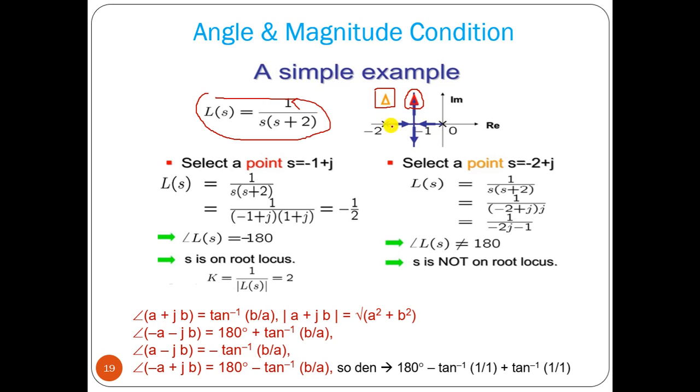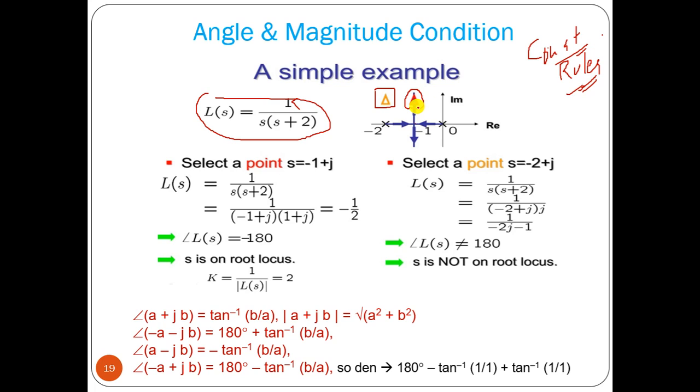So these loops are going this way, then from here it breaks away and goes in this particular direction. It is not going in this direction; it is going in the 90-degree direction. How are we getting 90 degree? I will discuss that later in the next lecture, where I will discuss the construction rules of root locus.